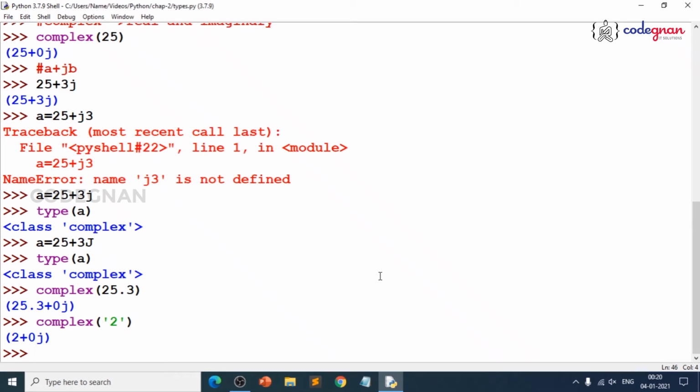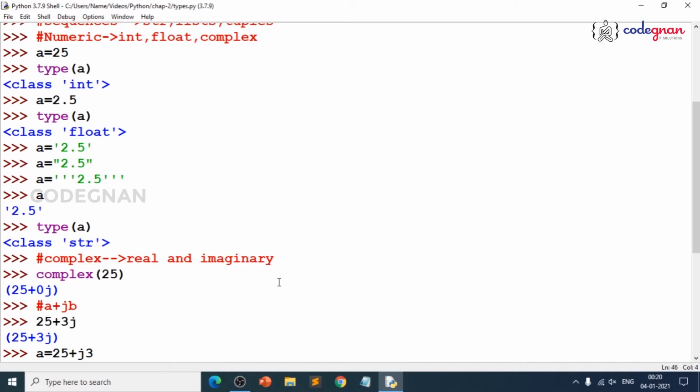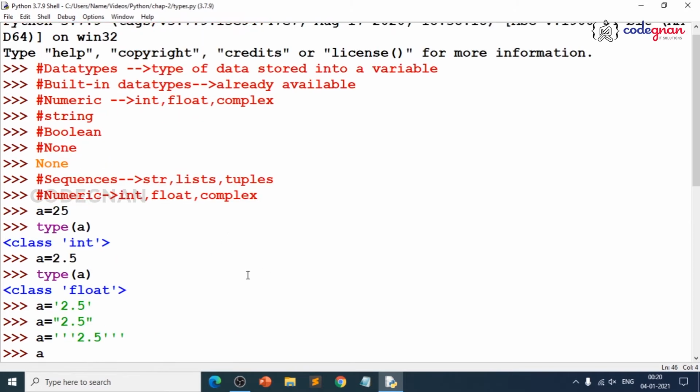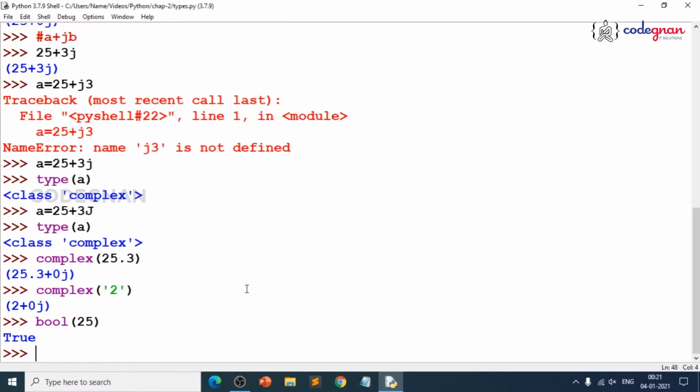Welcome back. We have understood the importance of simple built-in types and what the built-in types are. Basically, we have seen that numeric includes integer, float, complex, and string, list, tuples come under sequences. And I told you about Boolean and None, because we have already seen that bool of anything will be true, because you are writing some input over there.